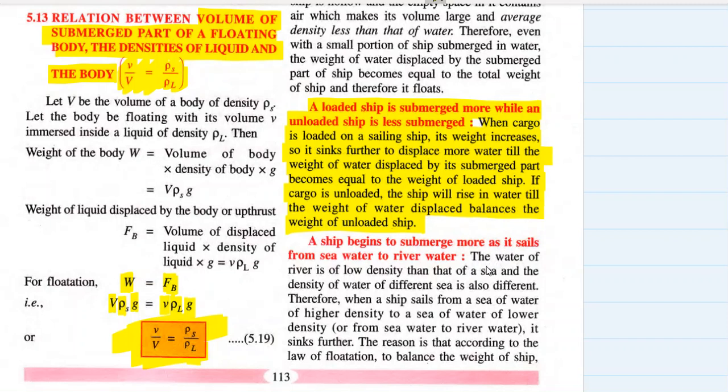A ship begins to submerge more as it sails from sea water to river water. The water of river is of low density. Why is the river water of low density? Because sea water as compared to river water has more dissolved salts in it. So sea water का density river water से ज्यादा होता है. Therefore, when ship sails from sea water to river water, that is high density water to low density water, it sinks further.